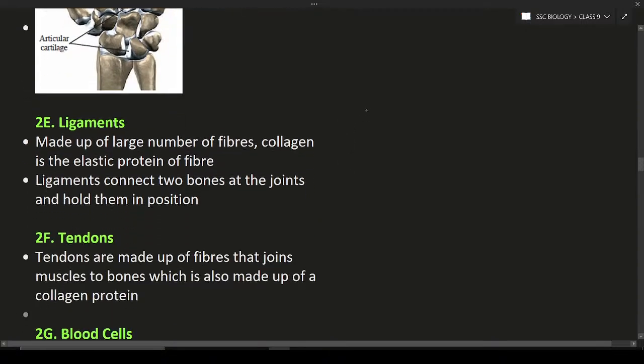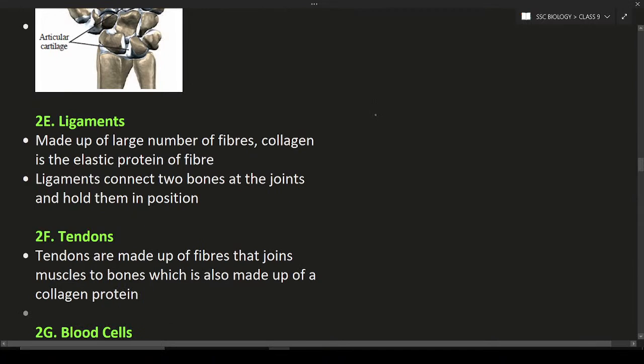Next is the ligaments. Ligaments are made up of a large number of fibroblasts and a large number of fibers, for example collagen.